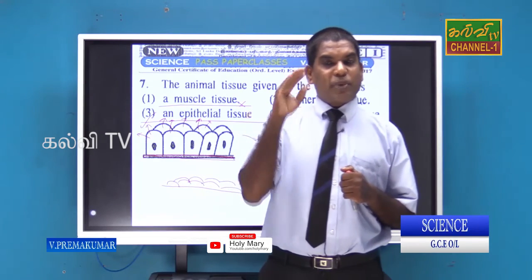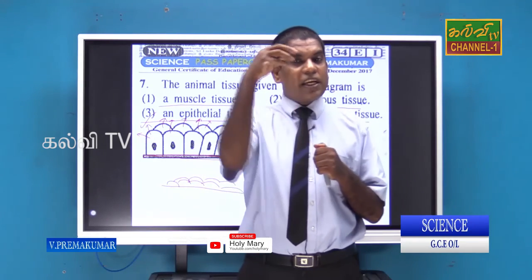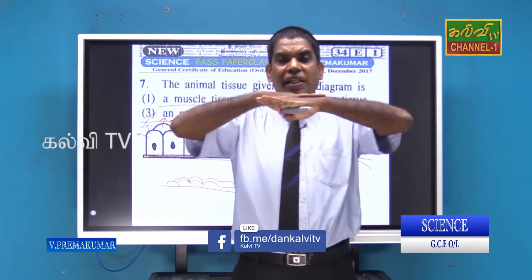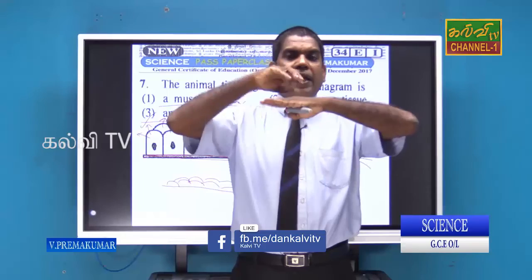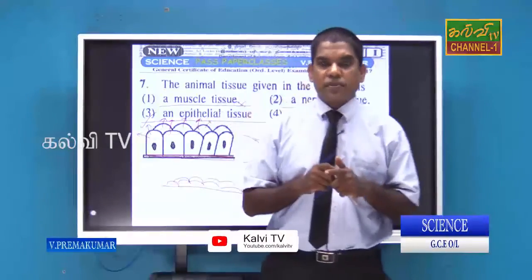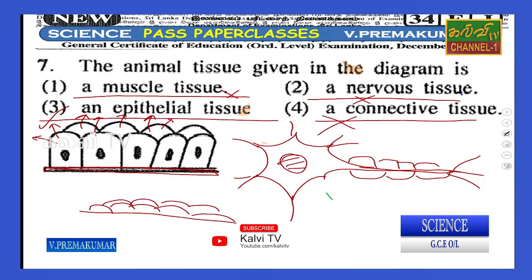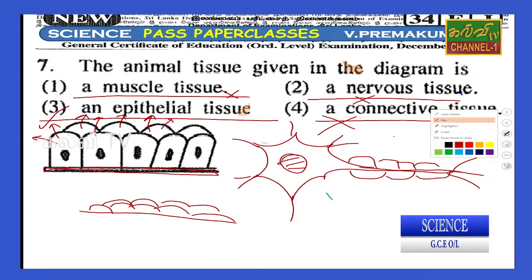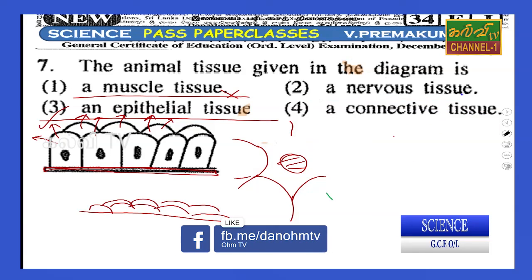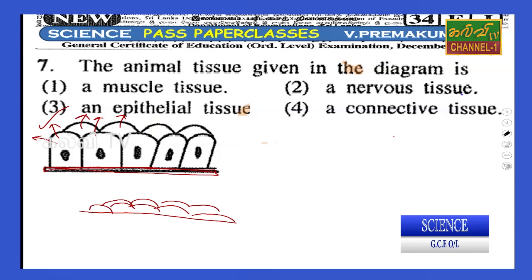They don't have an internal blood supply, but they are always under the basement membrane and attached to it. The answer is epithelium cells.